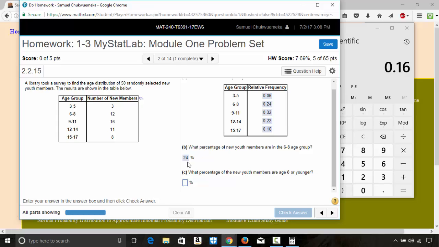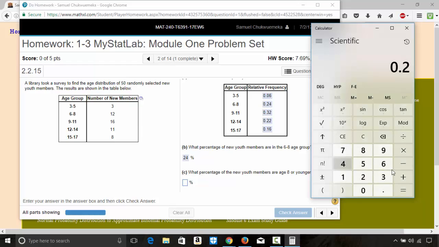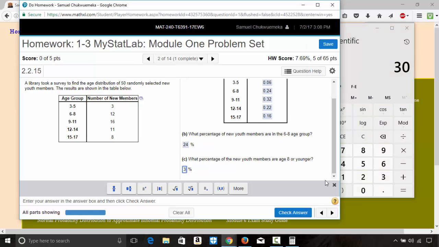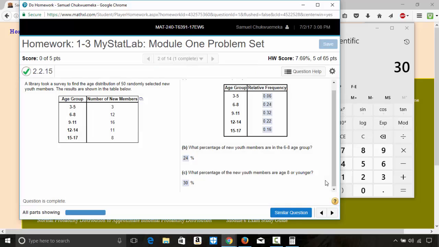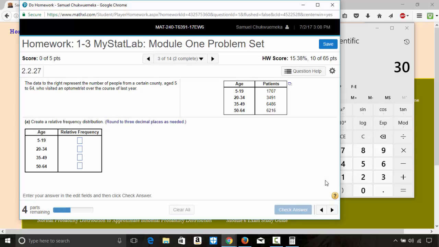Then C, it says, what percentage of the new youth members are age 8 or younger? So age 8 or younger, you just add the relative frequency of this class and that of this class. Okay. So 0.24 plus 0.06 is 0.30. Multiply that by 100, because that is age 8 or younger. And that is 30%. Okay. Do you understand it? All right.